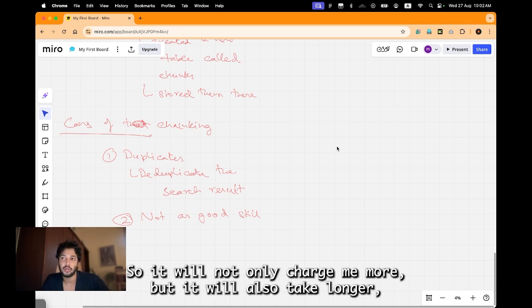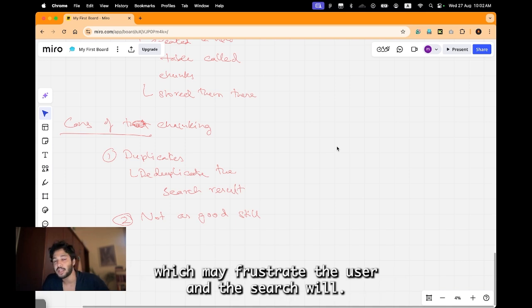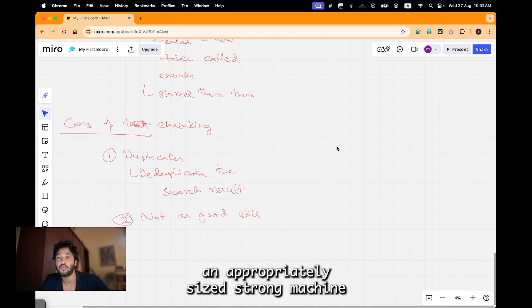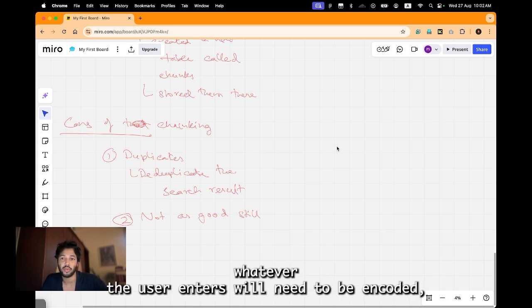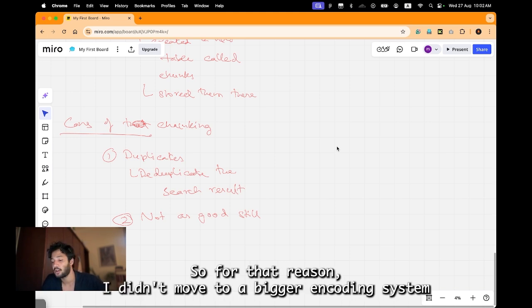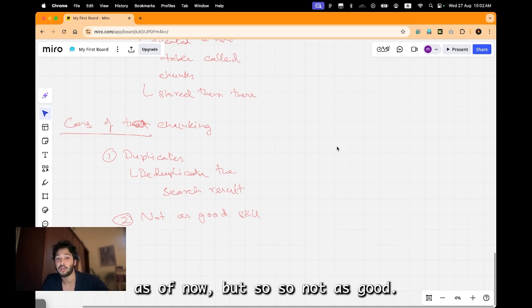So it will not only charge me more, but also take longer, which may frustrate the user. Another thing is the search will also be slower if I don't move to an appropriately sized, strong machine, because every search the user enters needs to be encoded, and then the vector needs to be matched. For that reason, I didn't move to a bigger encoding system as of now.